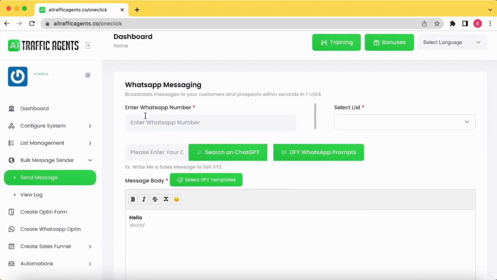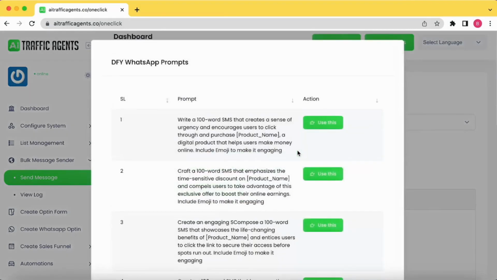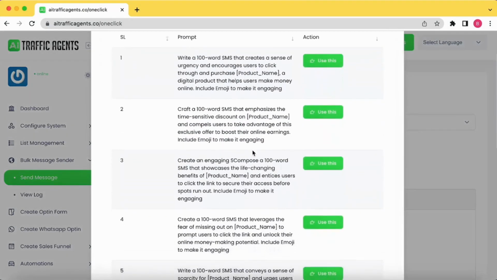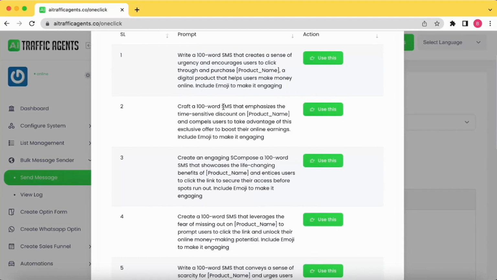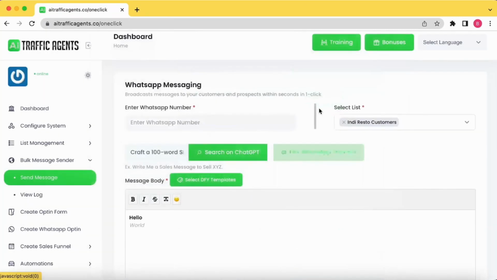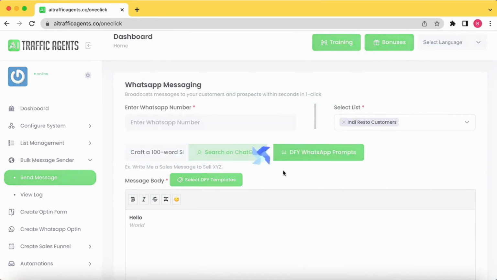This is a really interesting part of the software. You can generate messages based on your requirements. All you have to do is click on done for you WhatsApp prompts, and it will help you generate the message through ChatGPT. For example, I want to create a 100-word SMS that emphasizes a time-sensitive discount. I'll simply use this, click on search on ChatGPT, and it will generate a message based on my requirements.